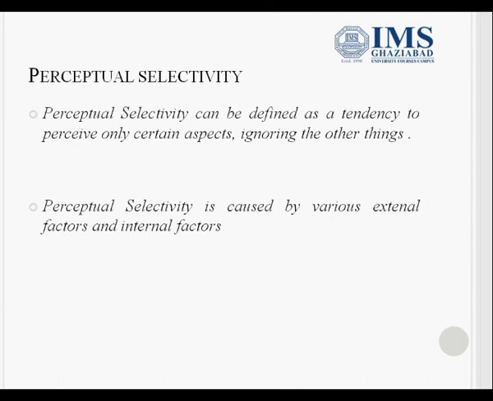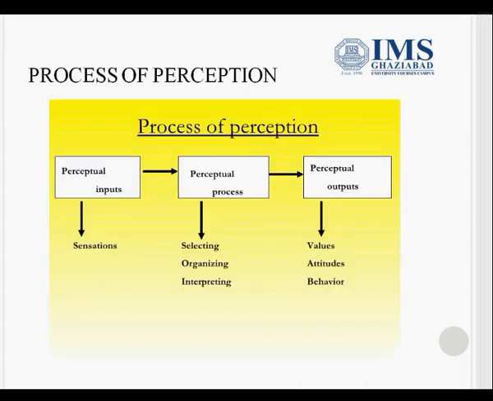Now, why does it happen that we are all surrounded by similar stimuli, but we all give different meaning to it? Because of a human tendency: we have a limited capacity and we cannot absorb all the stimuli in our external environment. There are two factors which work under perceptual selectivity.